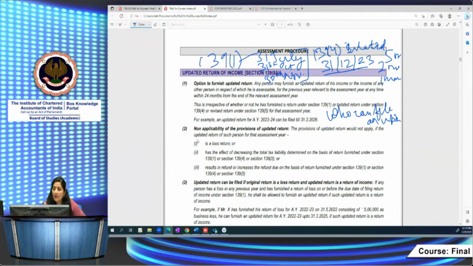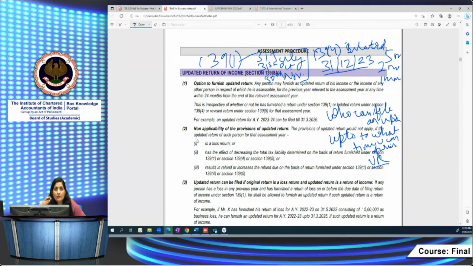What is the time limit? Up to what time can you furnish your updated return? This time limit is prescribed in section 139(8). We will see what is the time limit and in what circumstances. It also provides the circumstances.